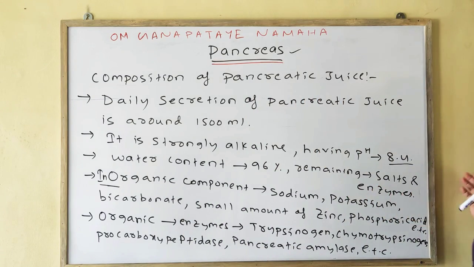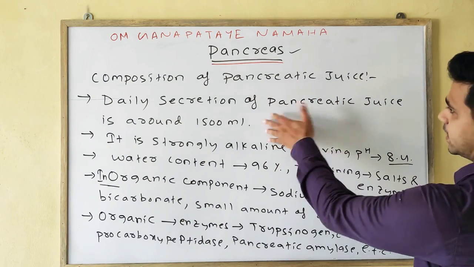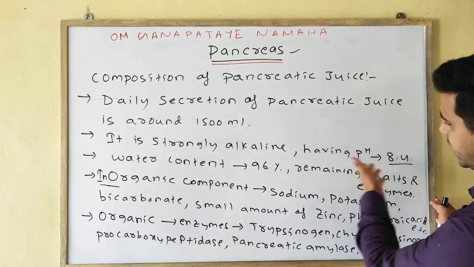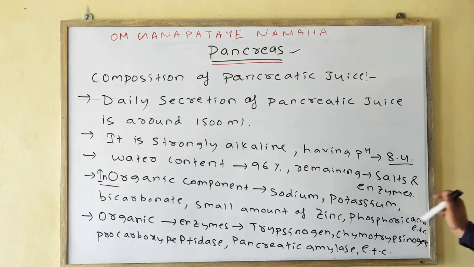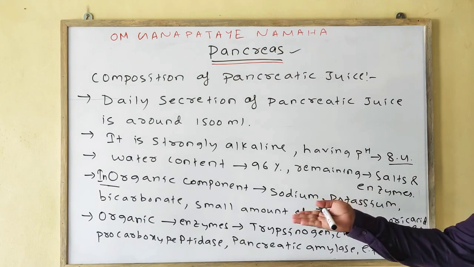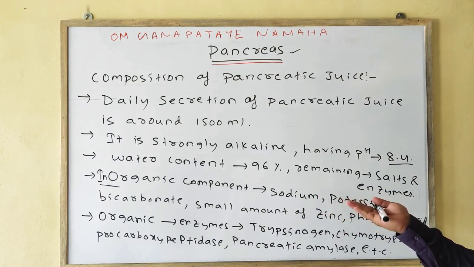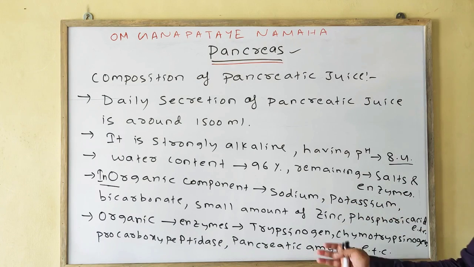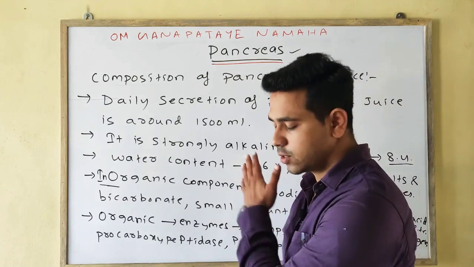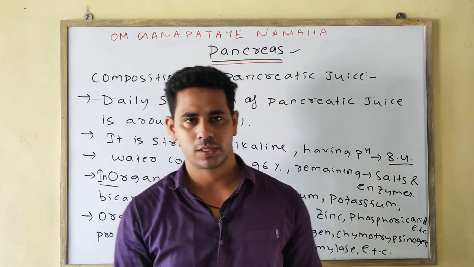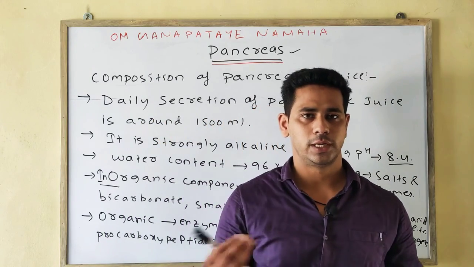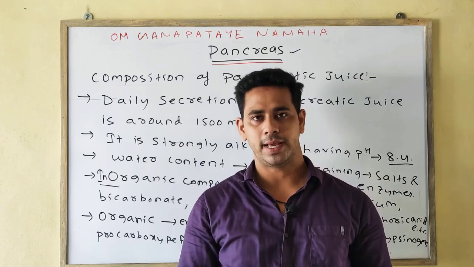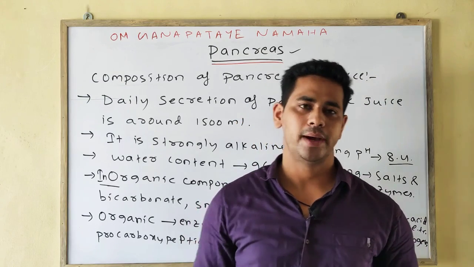And lastly, the composition: it daily secretes around 1500 ml, strongly alkaline, pH 8.4, water content around 96%, and the remaining is salts and enzymes. Inorganic salts are sodium, potassium, bicarbonates, and zinc phosphate, whereas the organic are enzymes such as trypsinogen, chymotrypsinogen, procarboxypeptidase, pancreatic lipase, pancreatic amylase, etc.